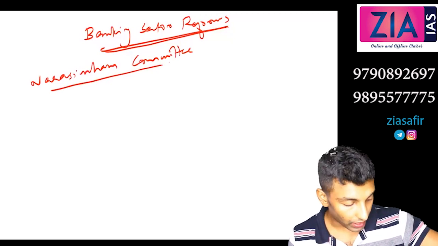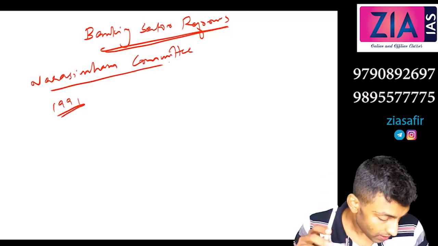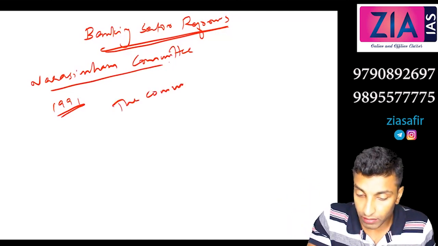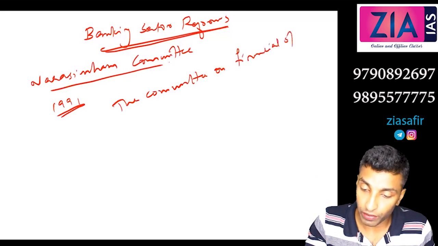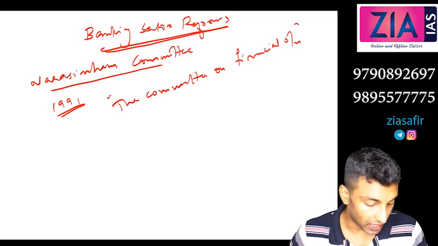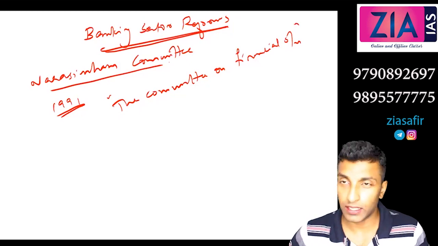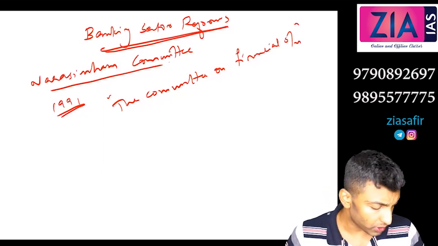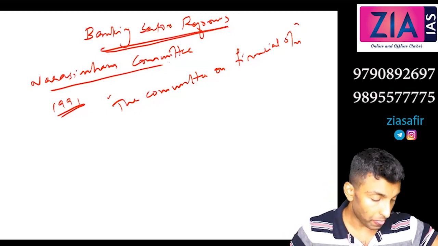Okay, you give under that you can write, in 1991 government set up the Committee on Financial System. The name of the committee is the Committee on Financial System, under the chairmanship of Mr. M. Narasimham, former governor of RBI. So Narasimham was the chairman, who was a former governor of RBI. And this is very important because most of the recommendations were actually accepted by the government. Okay, so we can see the recommendations.